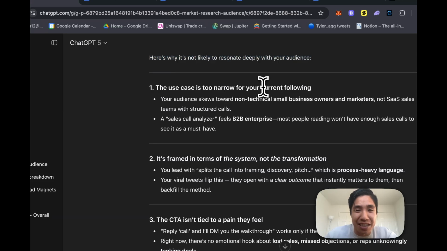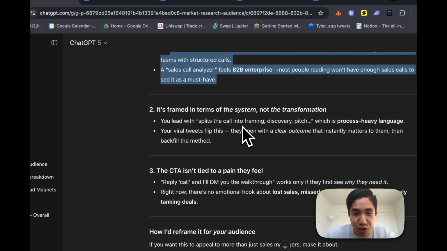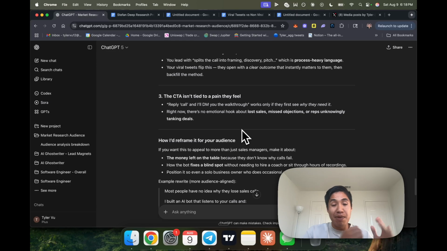And then look at that. It gives an explanation of why it's not going to resonate deeply with my audience. And it's true, because it flopped. But nonetheless, I've been using this to reframe some of my tweets. Again, all my tweets are actually my own words, guys. I never actually have AI write stuff for me because it sounds bad, right?